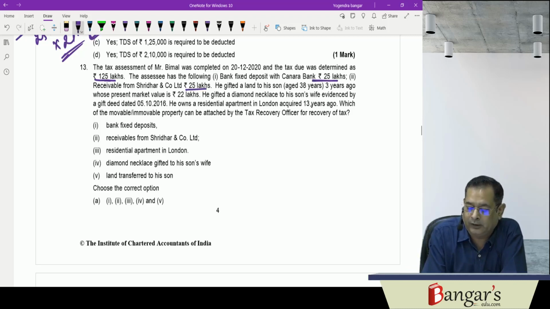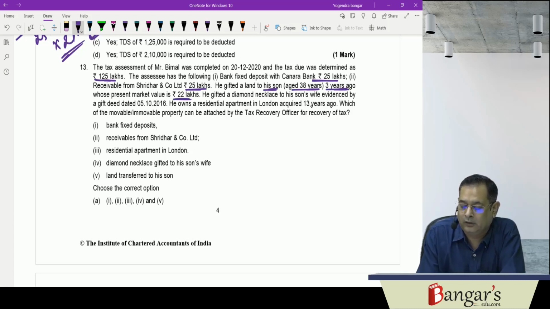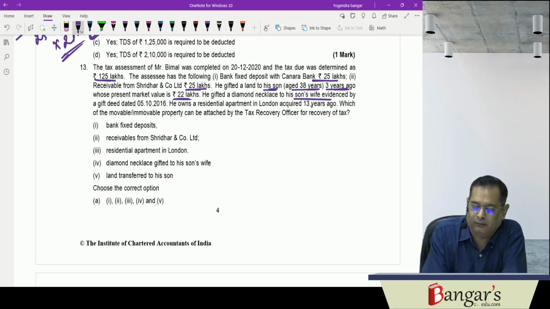Receivables from Sridhar and Company, 25 lakhs. He has gifted land to his son aged 38 years, 3 years ago, whose present market value is 22 lakhs. So here he has gifted a diamond necklace to his son's wife, evidenced by a gift deed on 5/10/16, and he owns a residential apartment in London acquired 13 years ago.